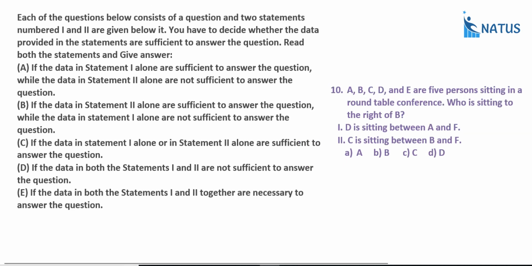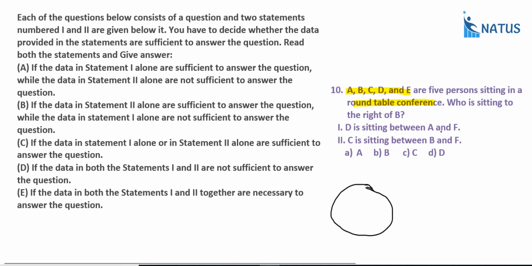Next example. A, B, C, D and E are 5 persons sitting in a round table conference. Who is sitting right of B? Now, suppose you take one circle like this. What is the first one?